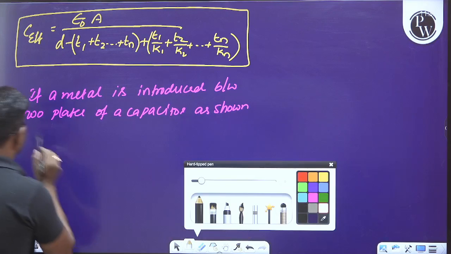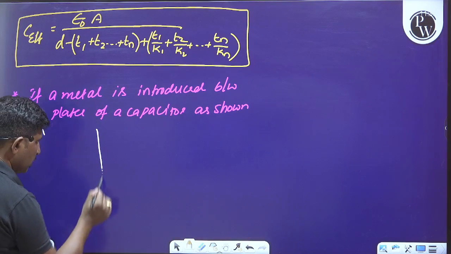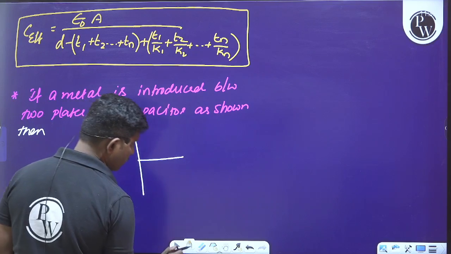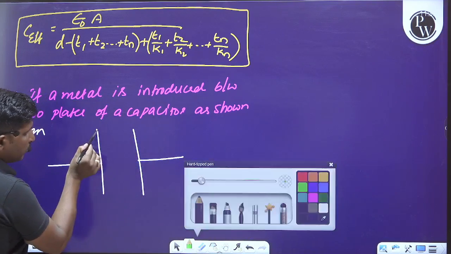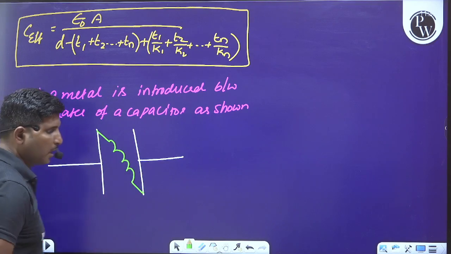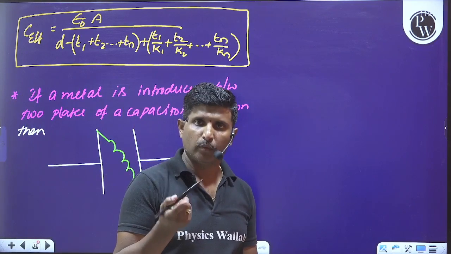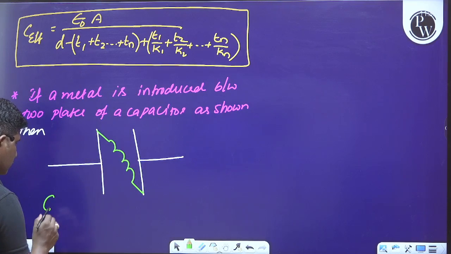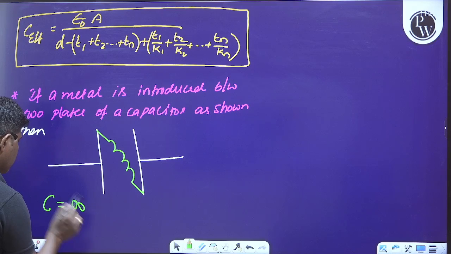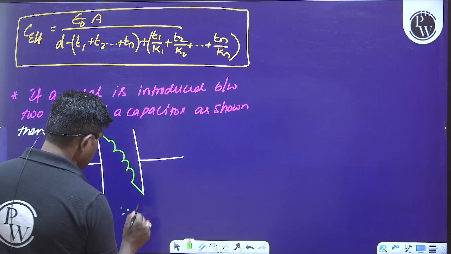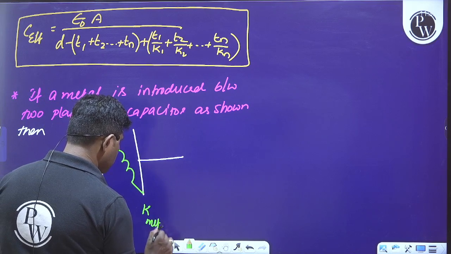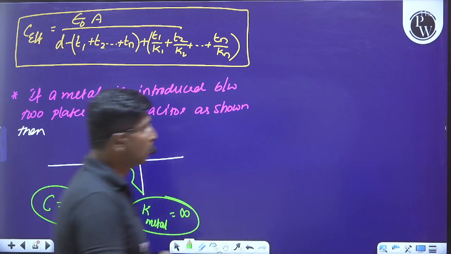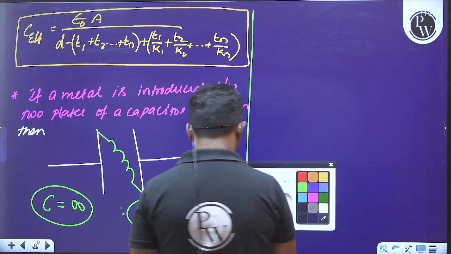Let us say these are the two plates of a capacitor, and for example, if a metallic wire or a conducting wire is connected between the two plates as shown here, then its capacitance becomes infinity because the dielectric constant for a metal is equal to infinity. Okay, so we have to understand these points clearly.